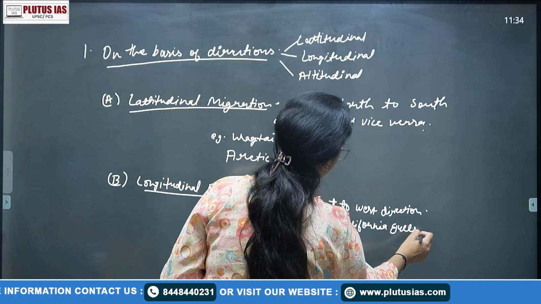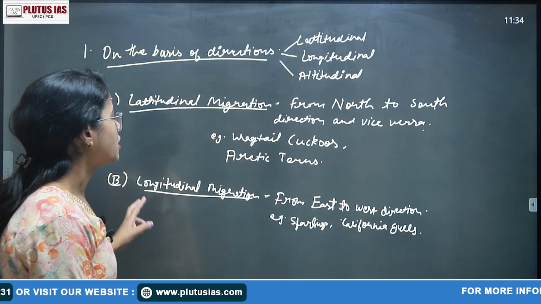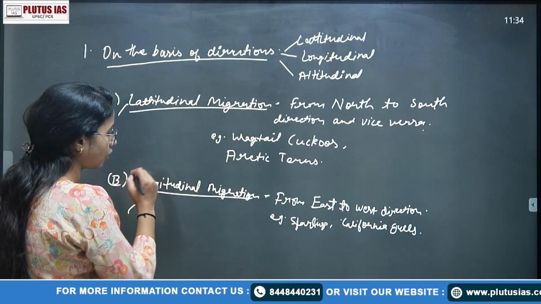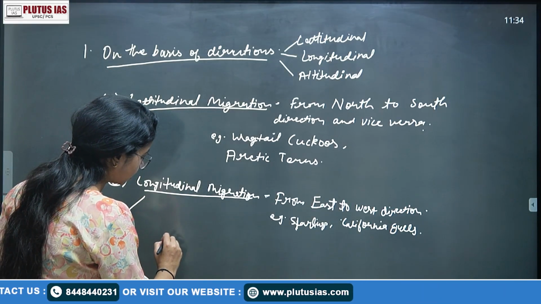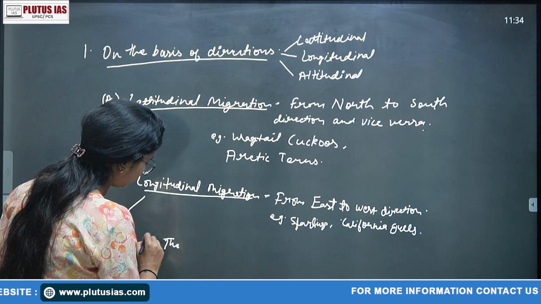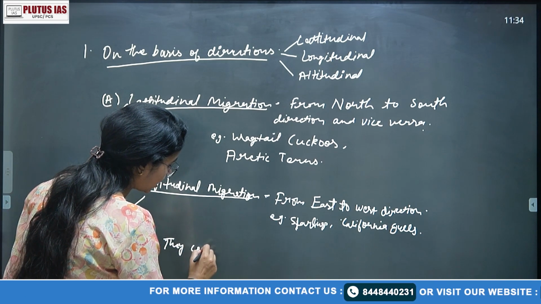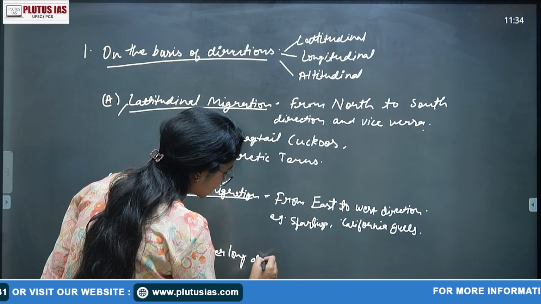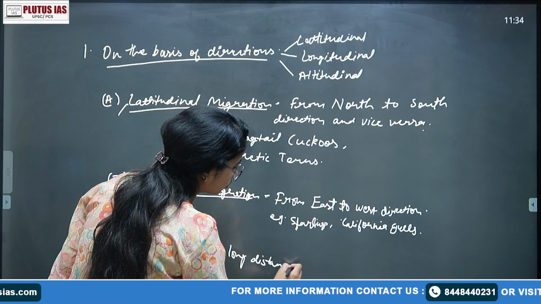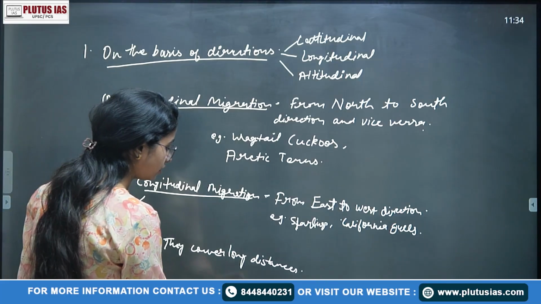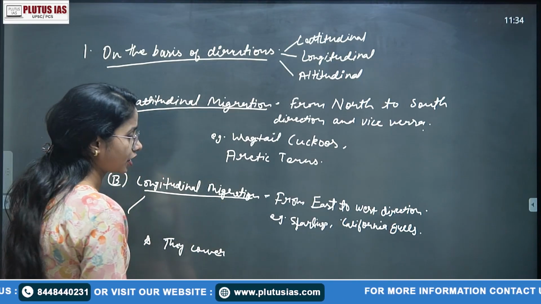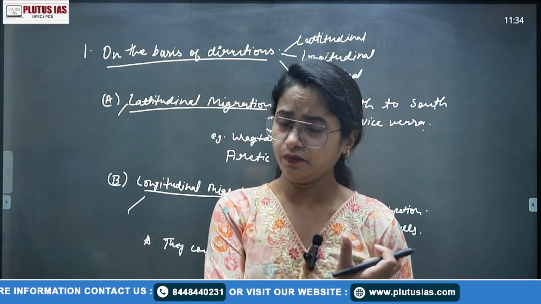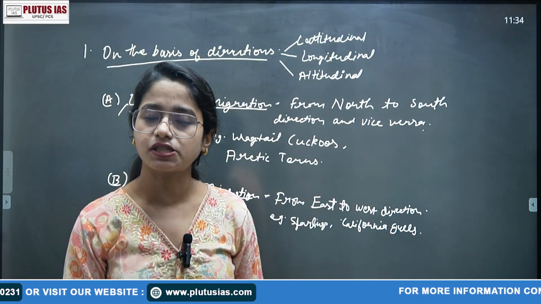Why they move, you have already explained. Both longitudinal and latitudinal migrations cover large or long distances. Suppose one of the species of cuckoo generally lives in India, but goes for breeding purposes to some East African countries.